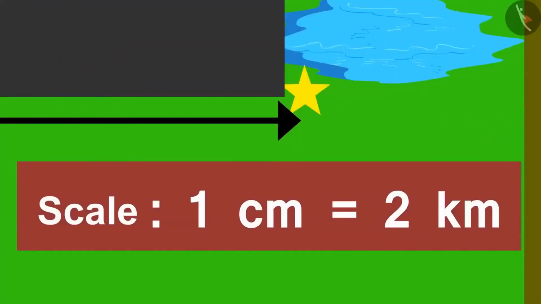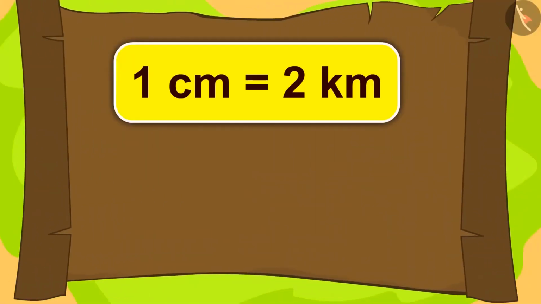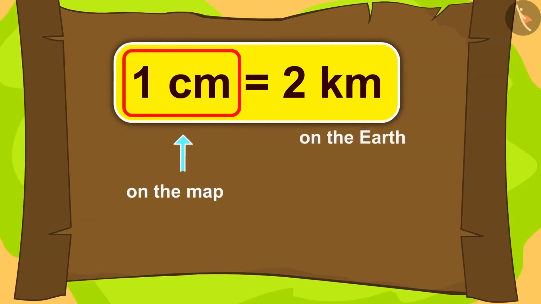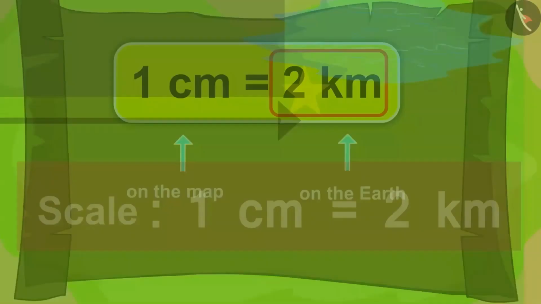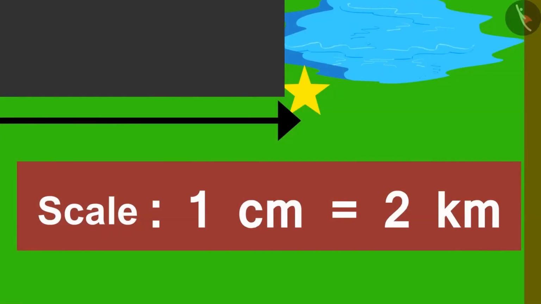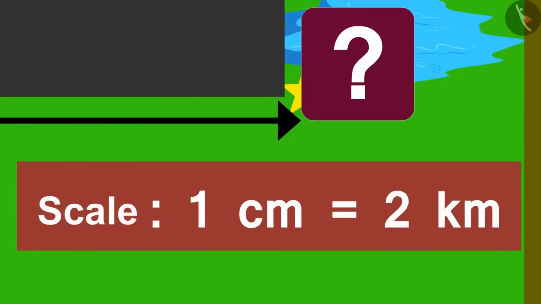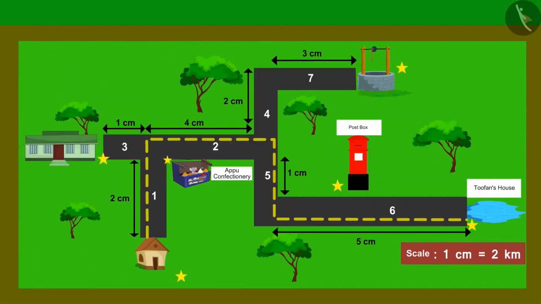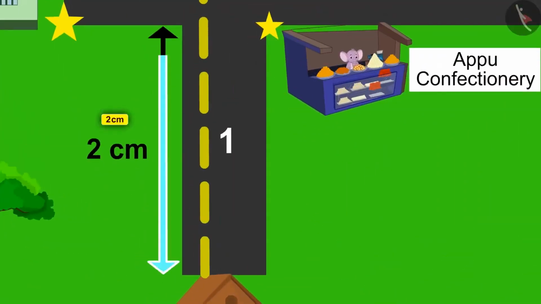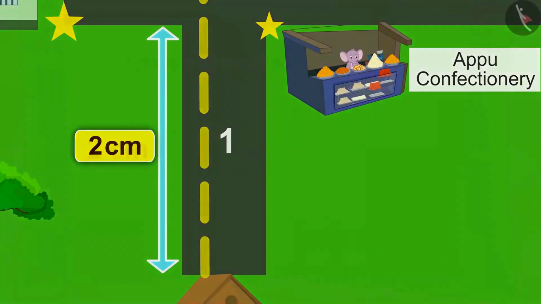What could it mean? This means that 1 centimeter of map is equal to 2 kilometers on the earth. Do you know how we can use this scale? The distance of road number 1 on the map given by uncle is 2 centimeter.